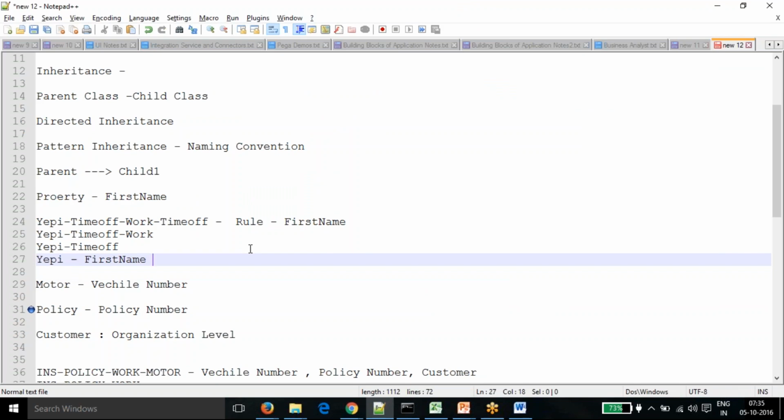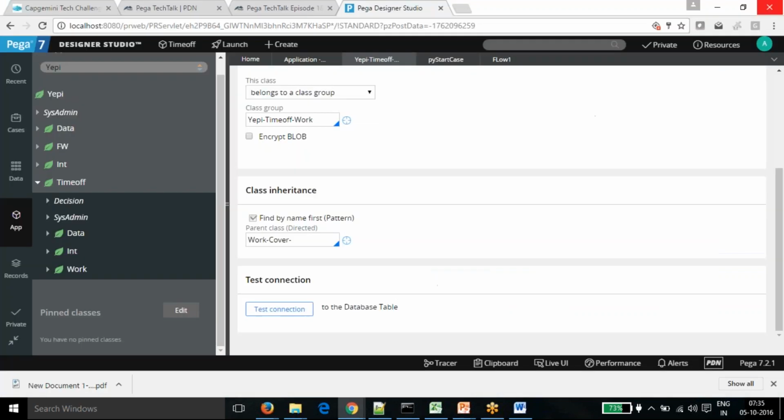Is it fine, Manoj? The one that you just showed is showing both pattern and directed together, one below the other, under class inheritance, right? Yes, we can have both inheritances together. It's not that only one inheritance is possible. Pattern inheritance is optional. Directed inheritance is compulsory. If we are defining any class, we need to give the parent class to it.